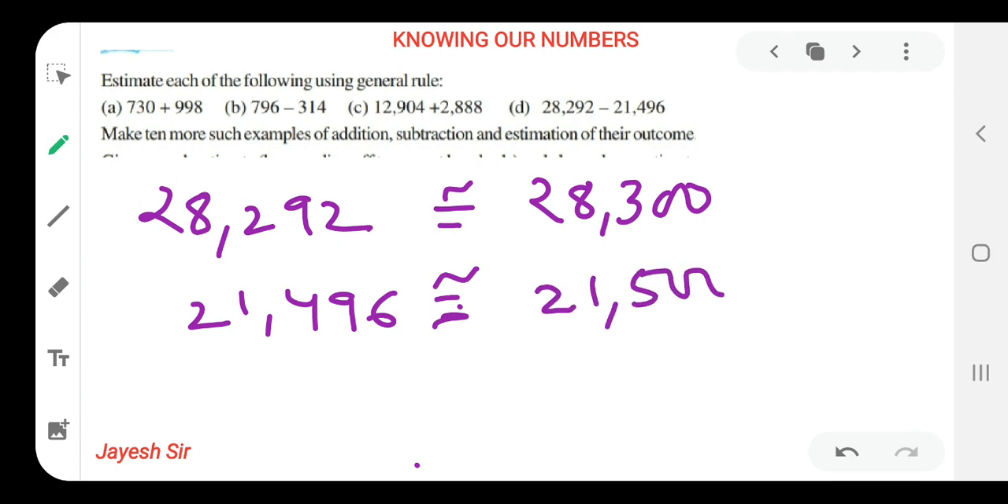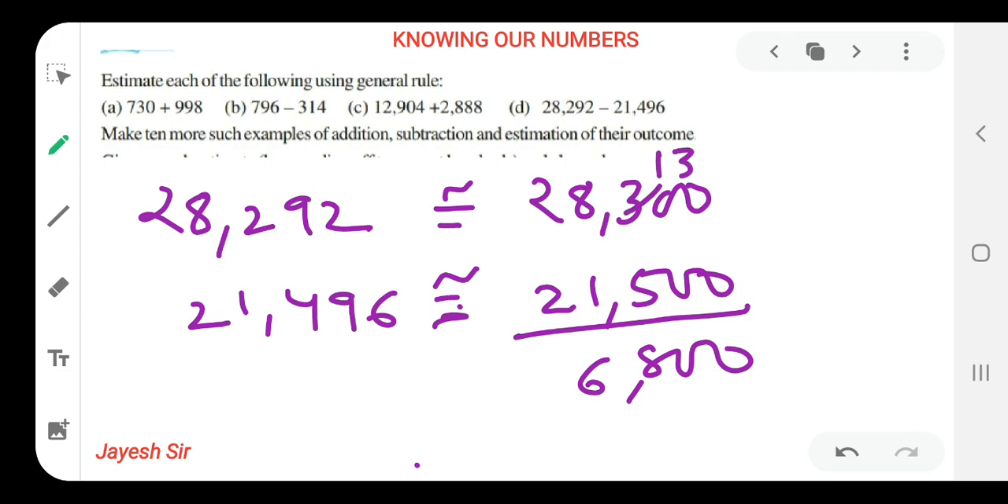Now 21,496 is nearer to 500. What we are supposed to do? We have to subtract, friends. 6,800 is our answer by rounding off and subtracting it. How? So let's do the carry for you. This is 13 and this is 7. 7 minus 1 is 6, and 13 minus 5 is 8, so 800. 6,800 is our answer. I hope you all might be getting it.